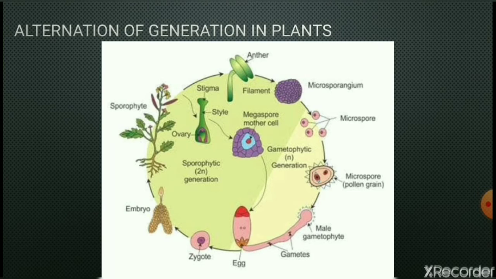When these two male and female gametes get combined, they form a zygote, which is a diploid stage, and it is the onset of the diploid sporophytic condition of the plant body. And then cleavage or cell division takes place in the zygote, and further it develops into a sporophytic plant body. The phase of life in which it remains as gametes is called the haploid gametophytic stage or generation.